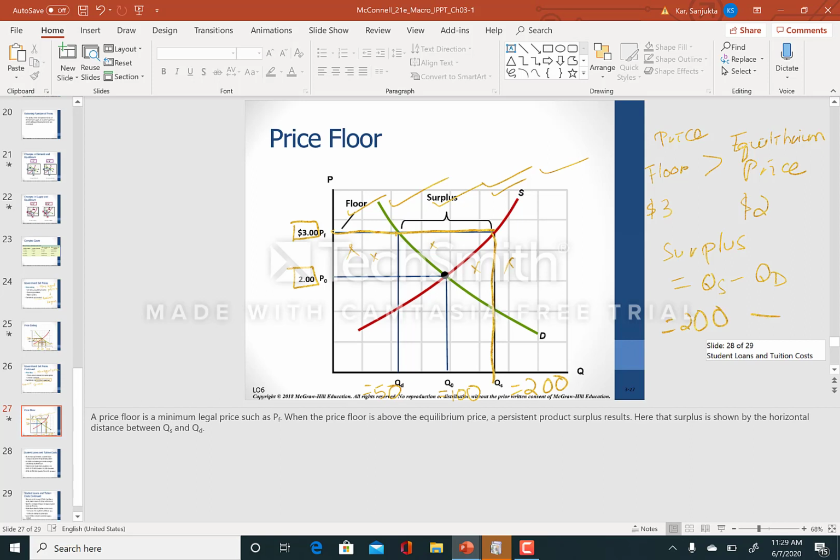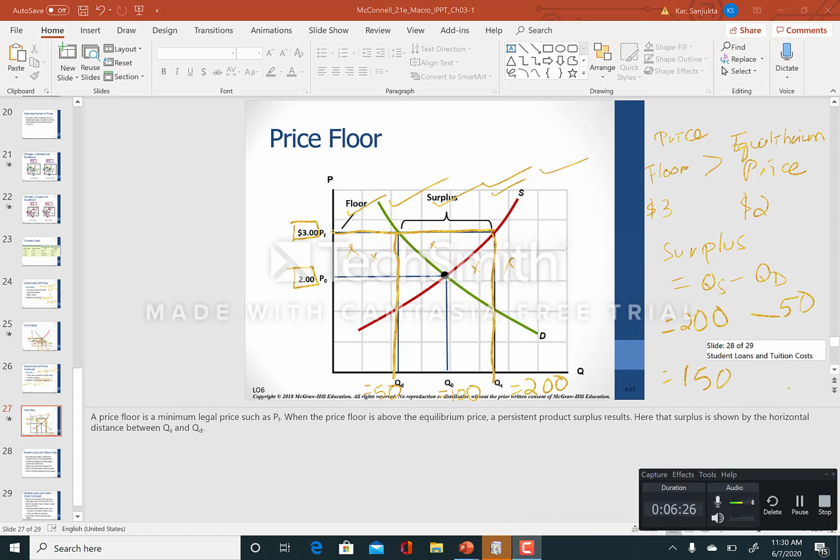Quantity demanded, from the demand curve I'm dropping a line, and this is equal to 50. So I get my surplus is equal to 150. I can't go below this $3 price because I'm not really allowed to go below the floor price.